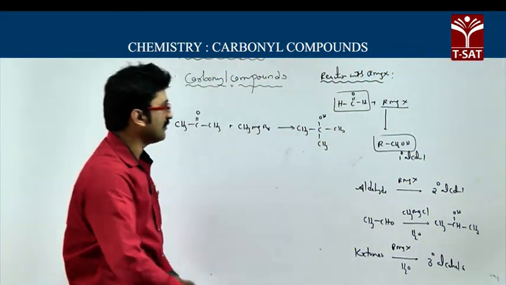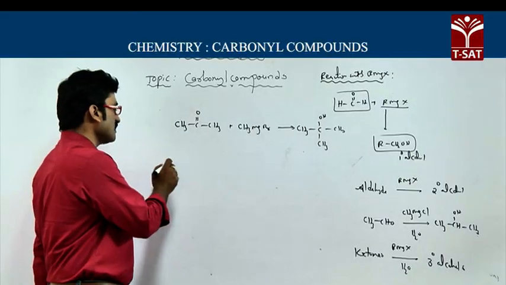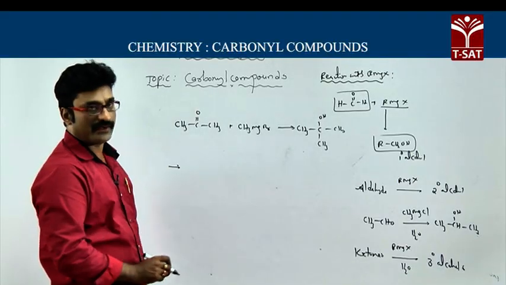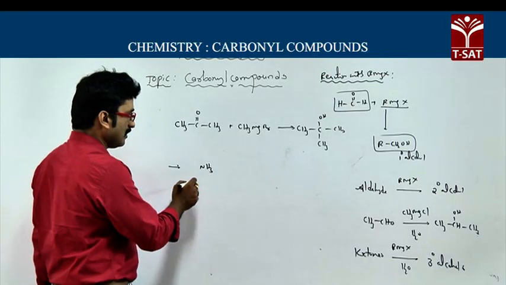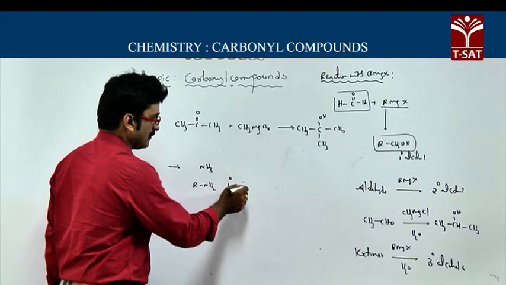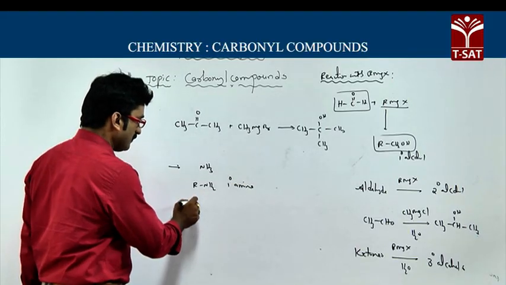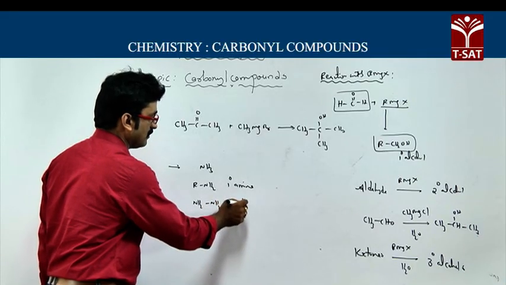We will go for the next reactions. Reactions of aldehydes and ketones with ammonia derivatives. So first of all, we discuss what those derivatives are. You know that NH3 is nothing but ammonia, and RNH2 are called primary amines. Whereas NH2NH2 is called what? Hydrazine.